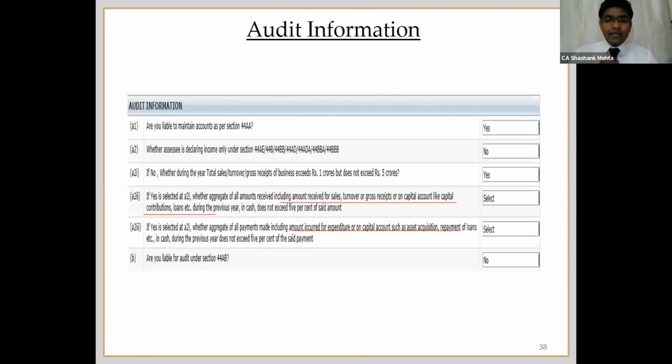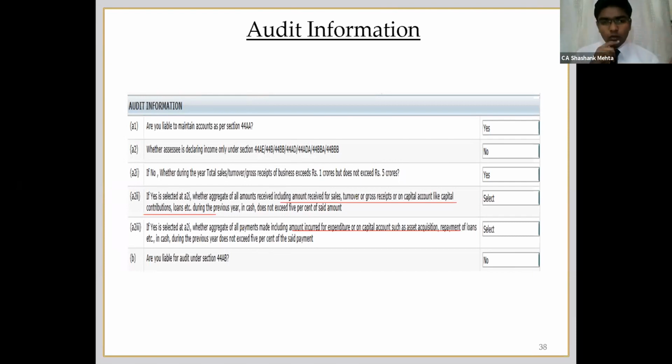According to me, even if you're selling a fixed asset, that will be considered a capital account transaction, and even that can be taken in the total receipts. In the same way, in case of payments, the actual payment made for the expenditure, etc., are obviously included. Apart from that, even payment on capital account transactions, say for acquisition of a new asset or repayment of a loan, all those kinds of payments will also be covered for calculating the limit of 5%. So that is very much clarified in the form itself.